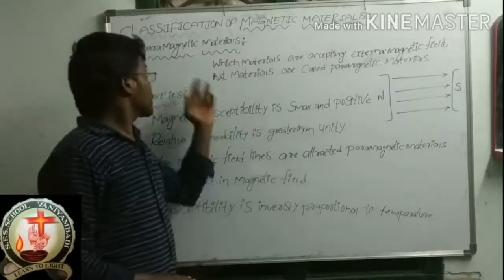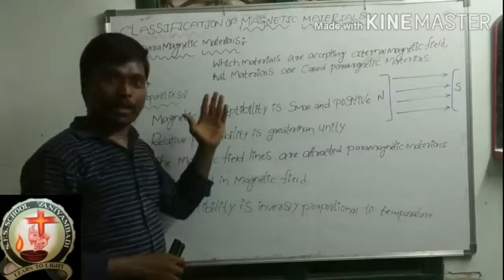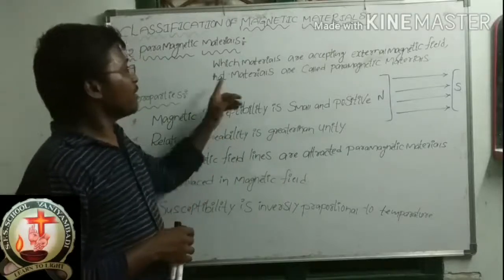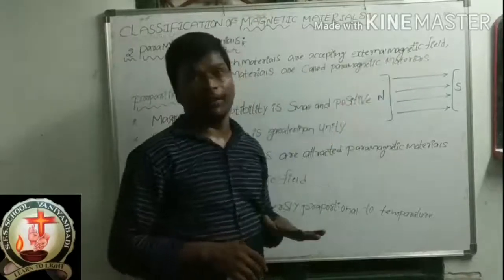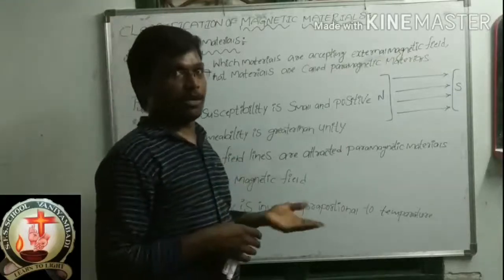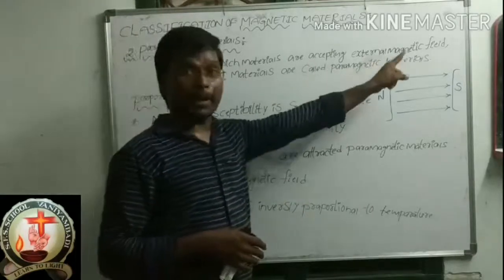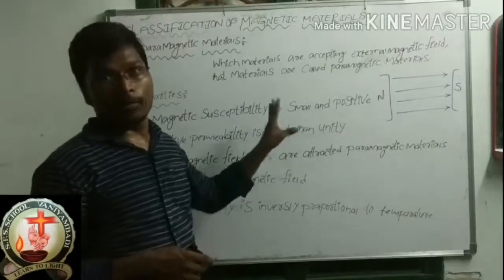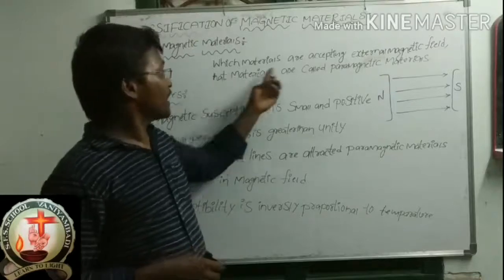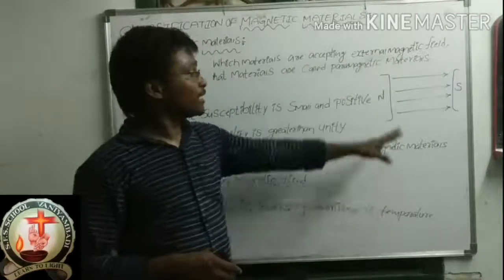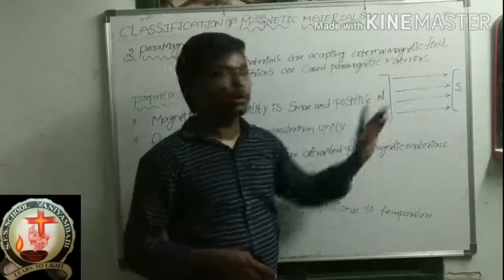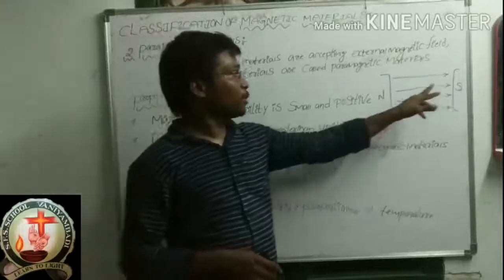Okay, next one is paramagnetic materials. Now we'll see the definition of paramagnetic materials. Which materials accept the external magnetic field? Those materials are called paramagnetic materials. I will give you an explanation of this definition. This is like an external magnetic field, with a North Pole and a South Pole.